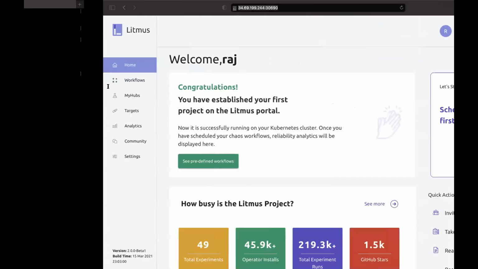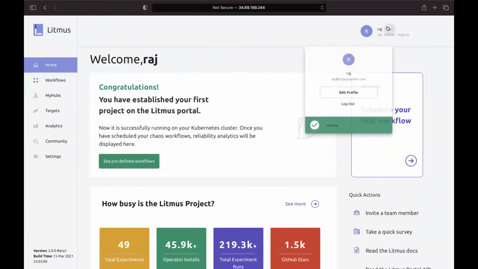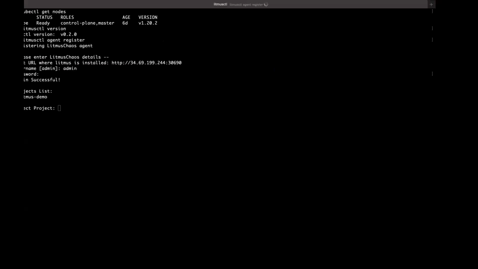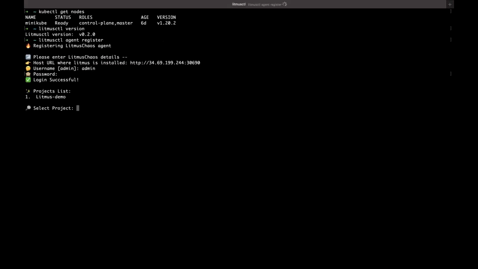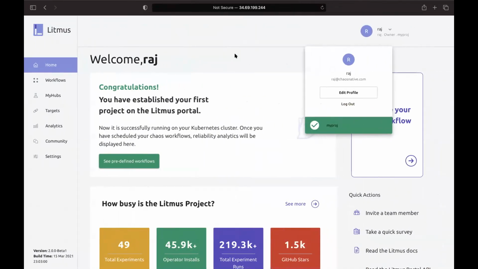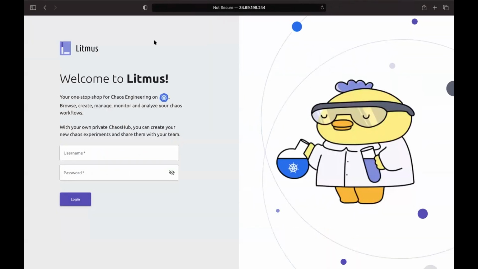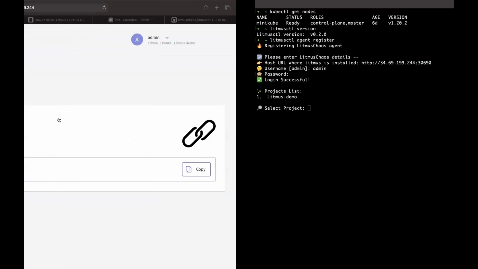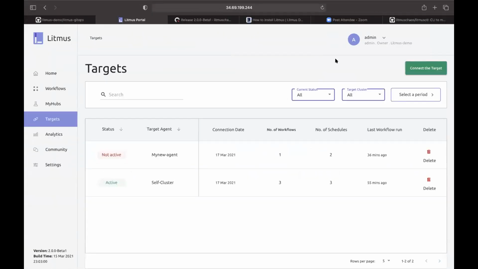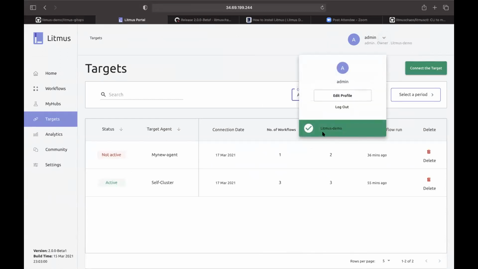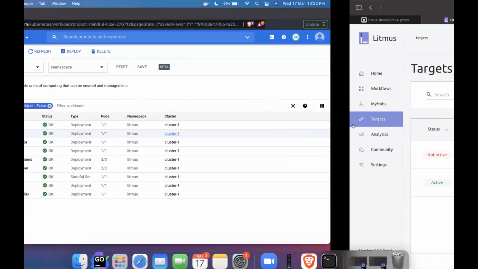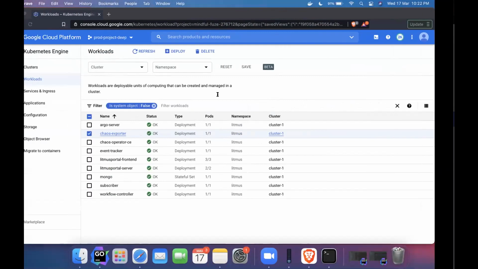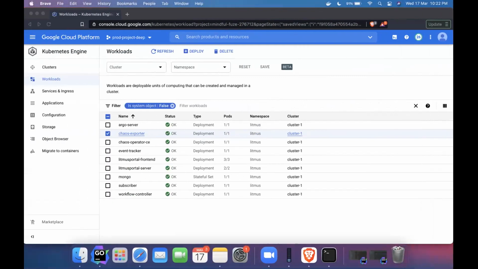Currently I have one project, which is litmus demo. I'll connect my Minikube cluster to that project, so I'll select this project.